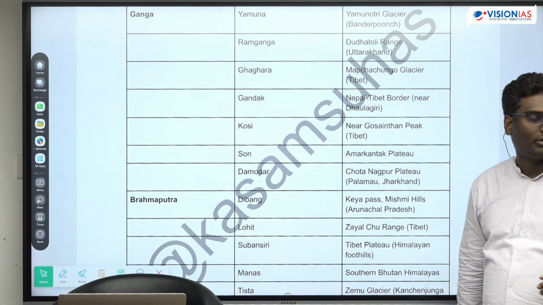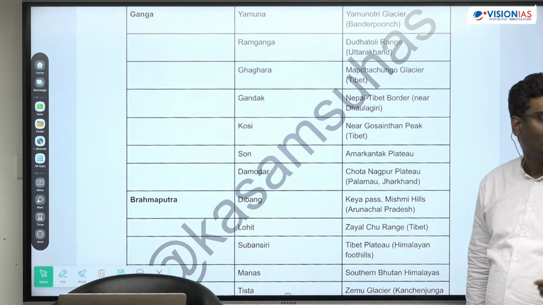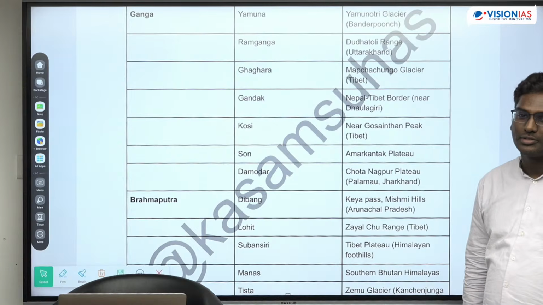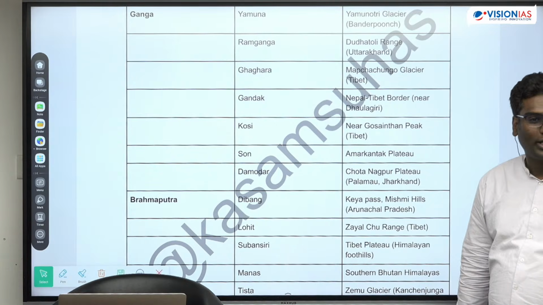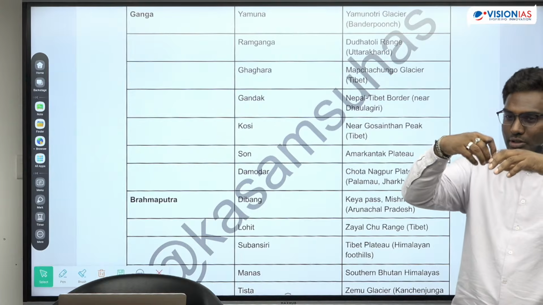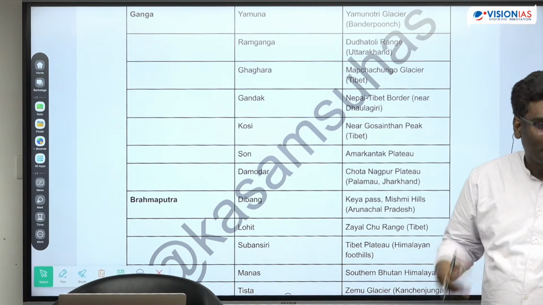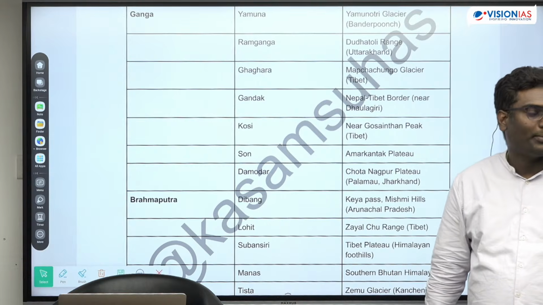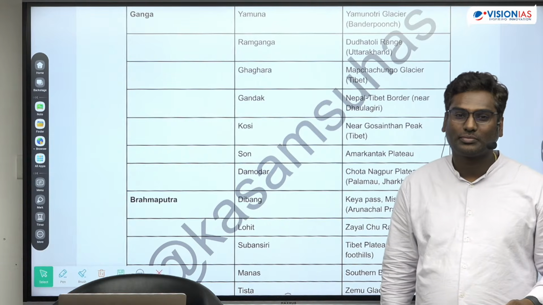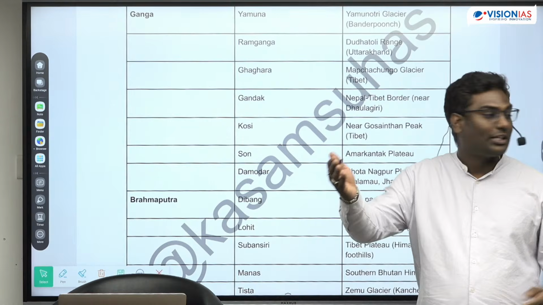Which are the two other rivers that come from Amarkantak? Narmada, Son, Mahanadi. Okay, Amarkantak Plateau, Son, Narmada, Mahanadi, radial drainage pattern. Center से बाहर जा रहा है. Any other example of radial drainage pattern in India? Gujarat, Mandav Hills. Very good.